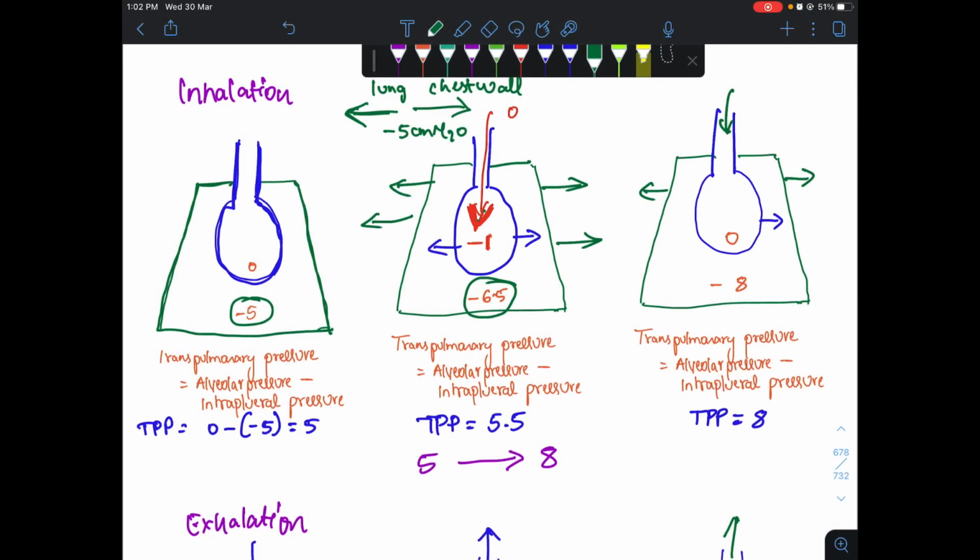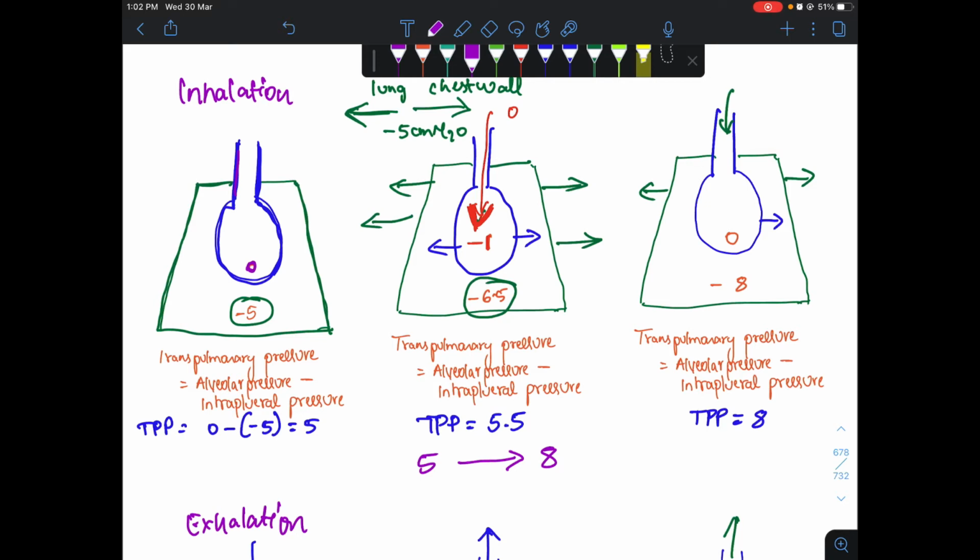As we discussed earlier, alveolar pressure is the pressure within the alveoli. As we can see here, pressure within the alveoli is 0. When the glottis is open, the air will not flow. That is, the pressure in all parts of the respiratory tree will be equal to atmospheric pressure, that is about 0 centimeters of water.